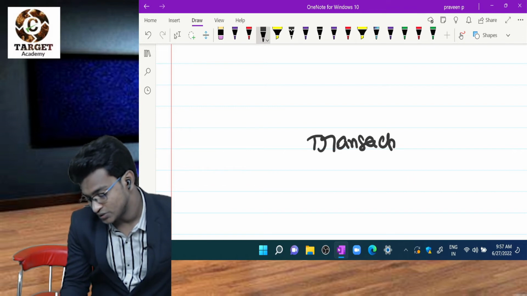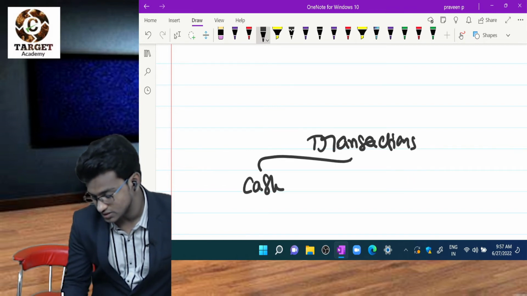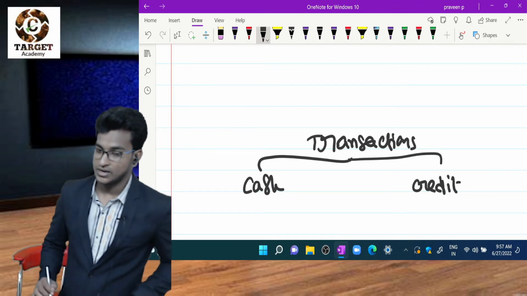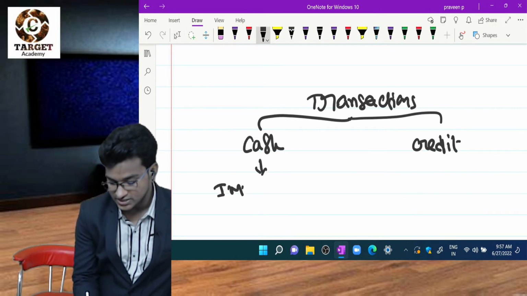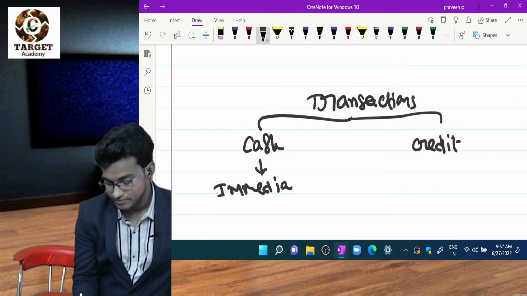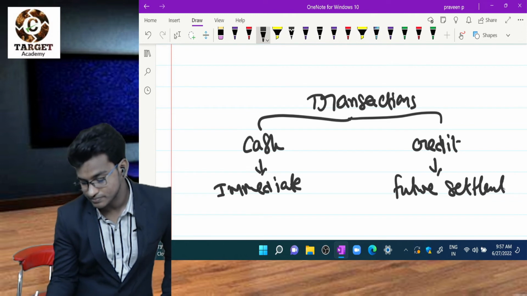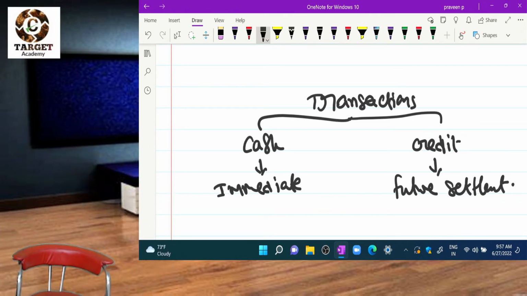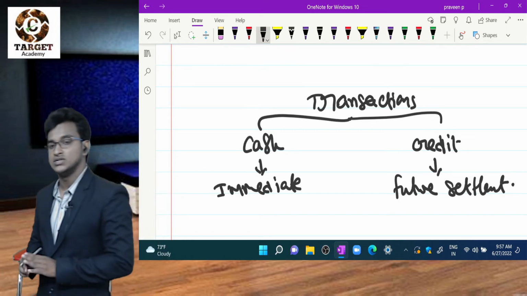Transactions are of two types: cash transactions and credit transactions. Cash transactions mean immediate settlement. Credit transactions mean future settlement.